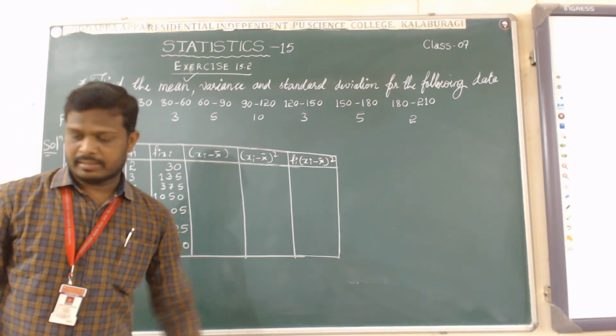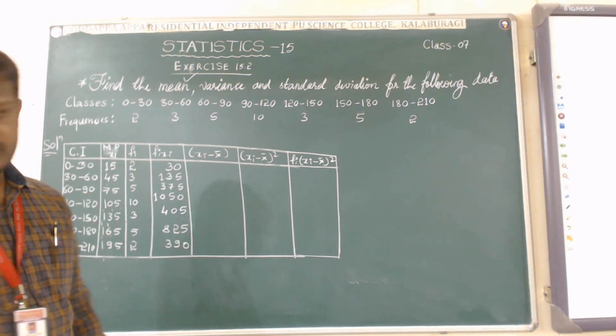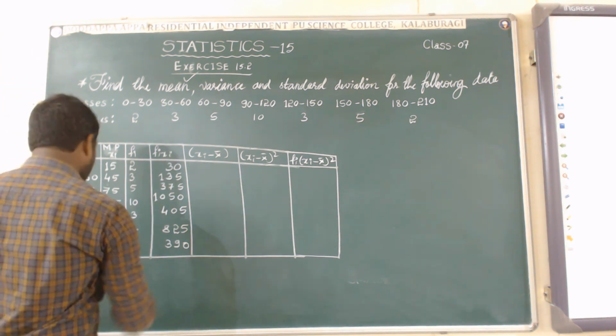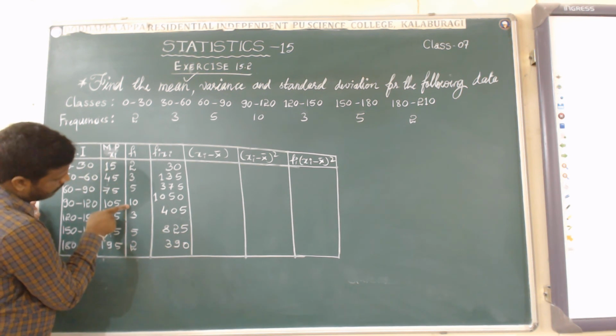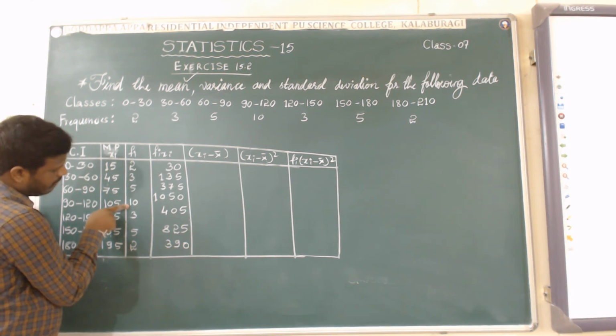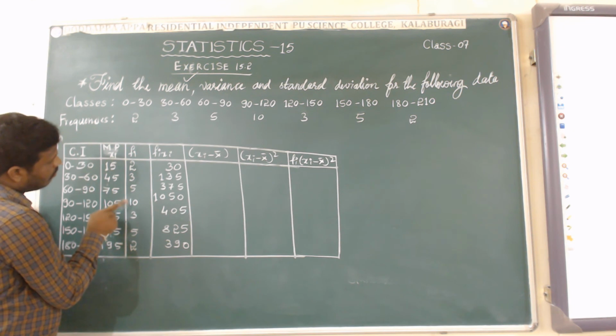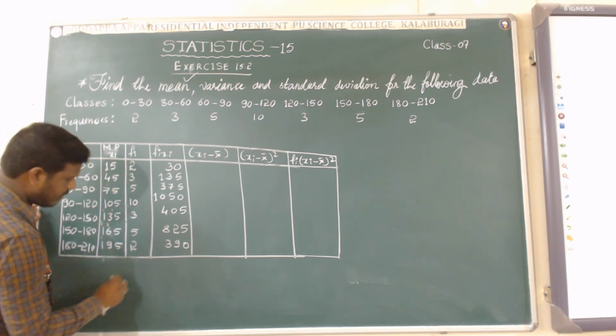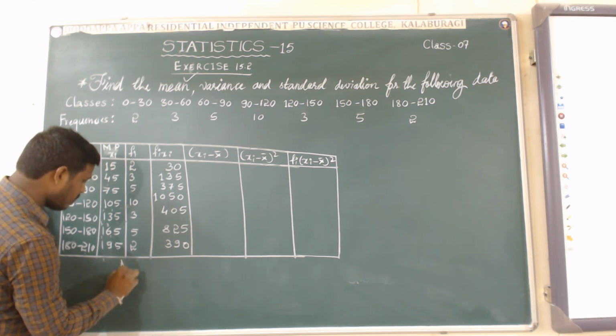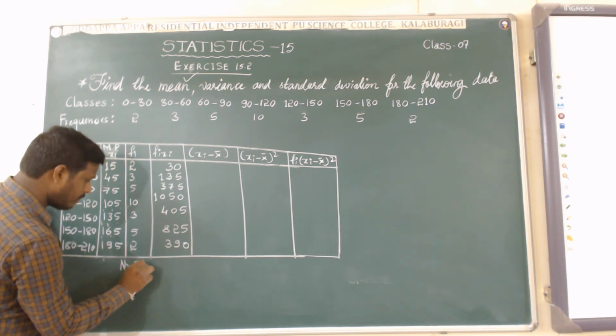After getting this, we have to add all of these. I add all of these: 2 plus 3 is 5, 5 plus 5 is 10, 10 plus 10 is 20, and the total is 30. That means capital N equals 30.